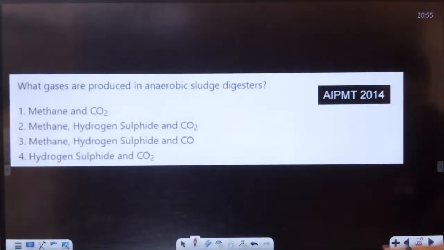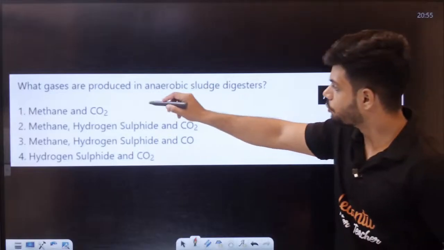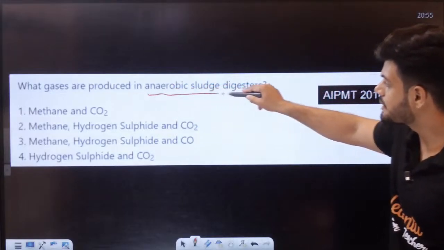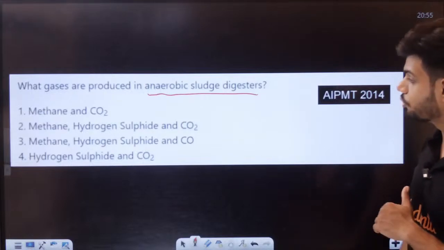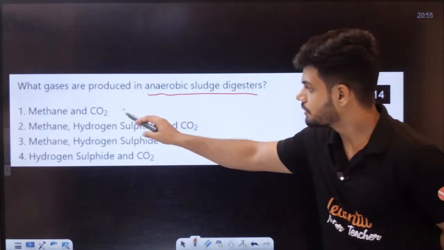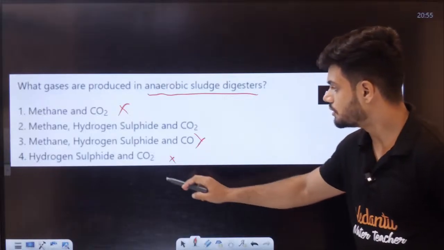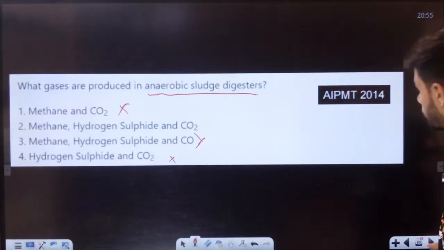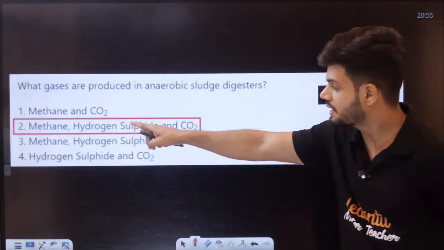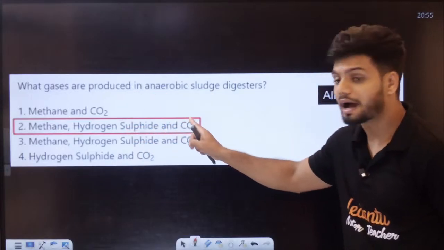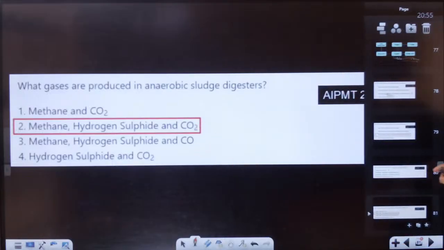Okay. Which gases are produced in the anaerobic sludge digester? We get methane, hydrogen sulfide and CO2. Do you remember this from here?